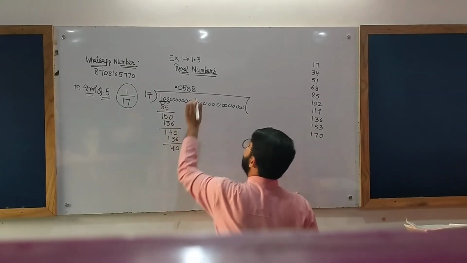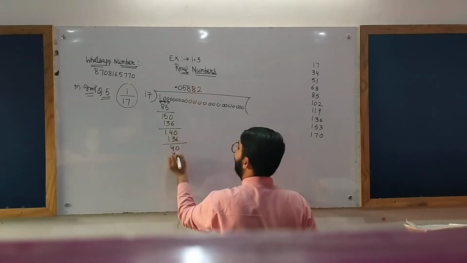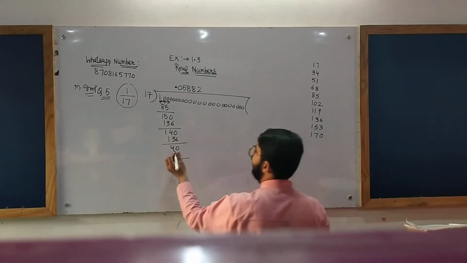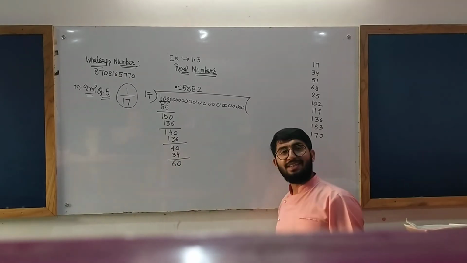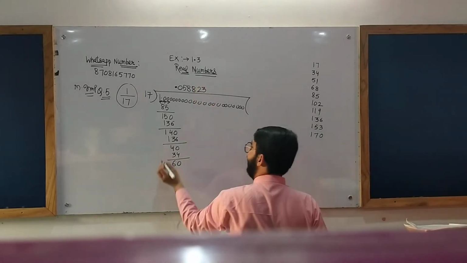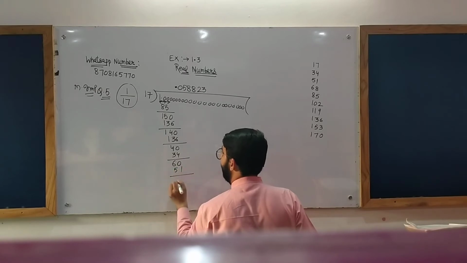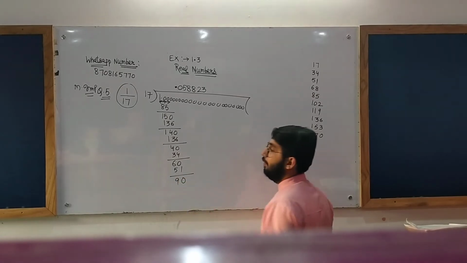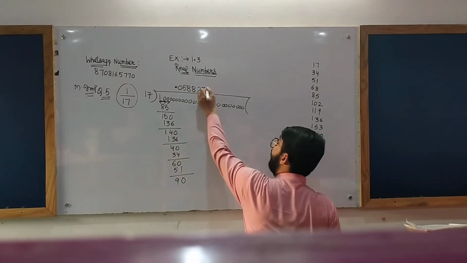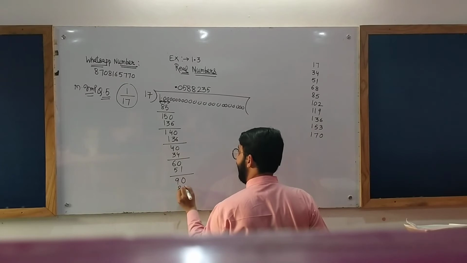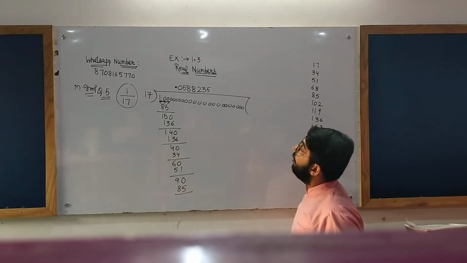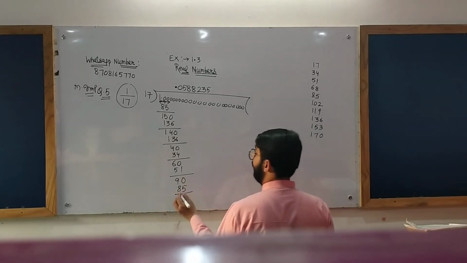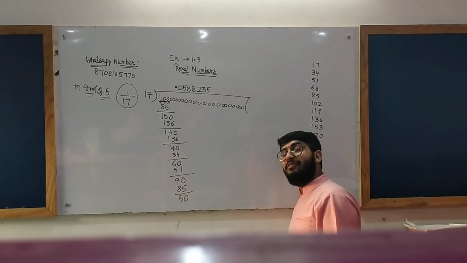It will be 40. 17 twos are 34. What will be the remainder? Remainder will be 6. Take one more 0. It will be 60. 17 threes are 51. What will be the remainder? Remainder will be 9. Take one more 0. Now 17 fives are 85. What will be the remainder? Remainder will be 5. Take one more 0. It will be 50.